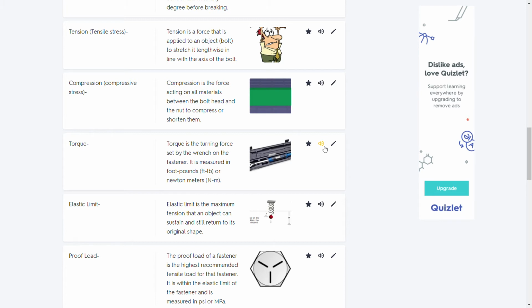Torque. Torque is the turning force set by the wrench on the fastener. It is measured in foot-pounds or Newton-meters. Elastic limit. Elastic limit is the maximum tension that an object can sustain and still return to its original shape.